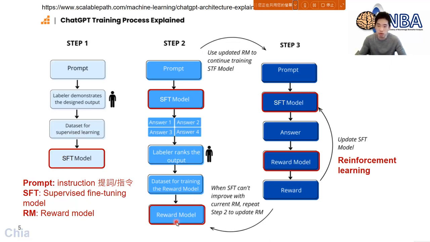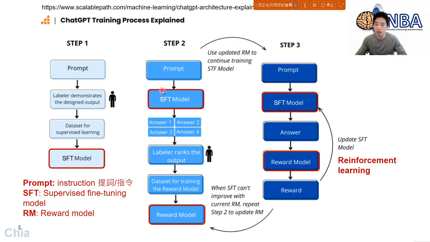Come with the 100 score, or maybe the worst one can be 90 and then 80, or maybe the worst one can be 30 or 40. I don't know. So anyway, this reward model can help you confirm the quality of the SFT model, which generates the response to a certain prompt right here. So now you can still find out that the humans still need to do something for this kind of model.